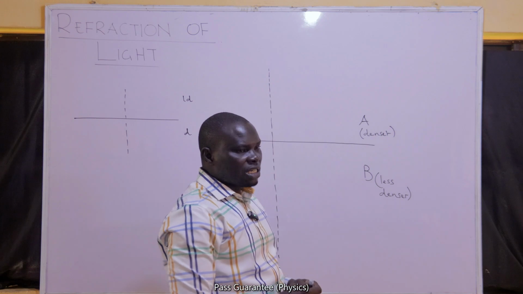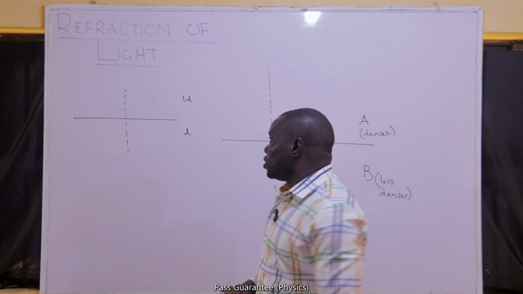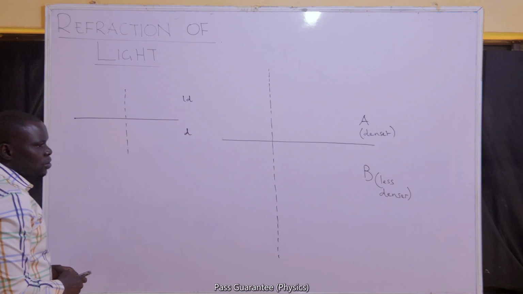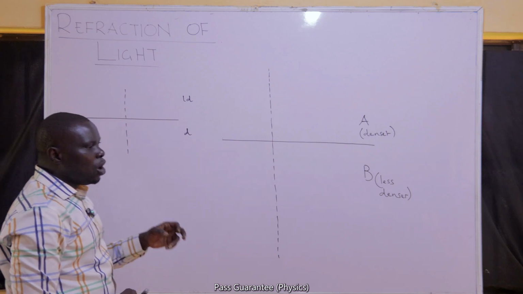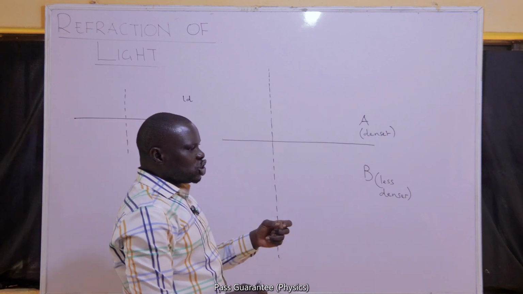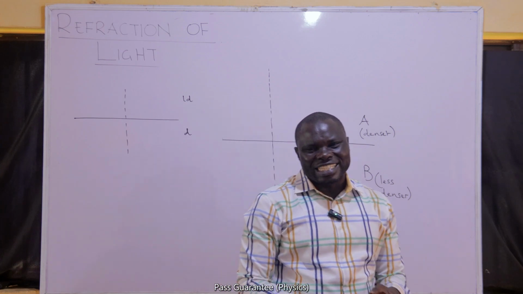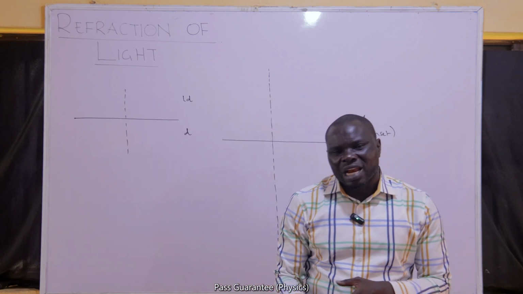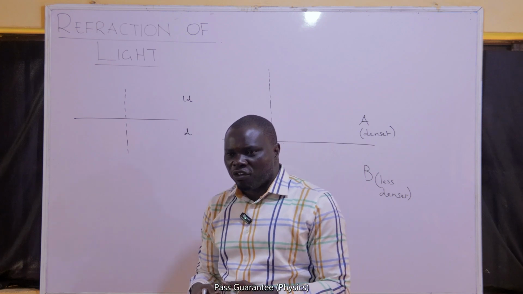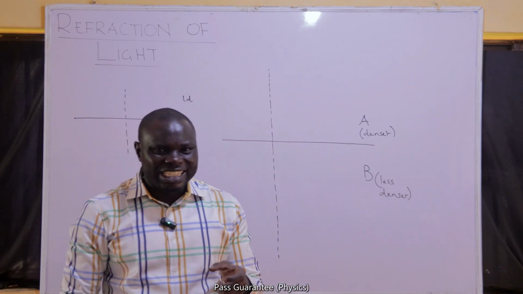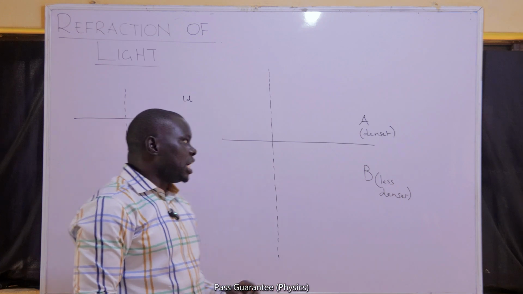Air is less dense, water is denser. So, how will light behave? I generally will tell you that light will always form a smaller angle in the denser medium. The denser the medium, the smaller the angle that light will form with the normal in that medium.